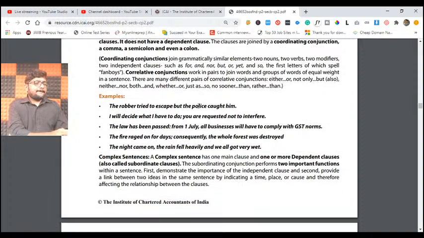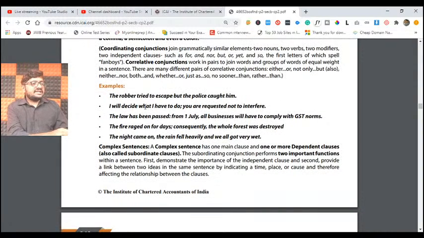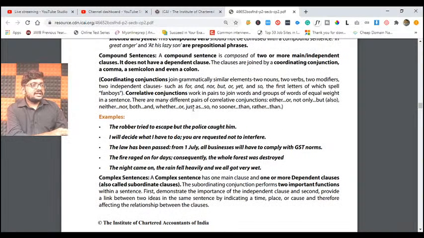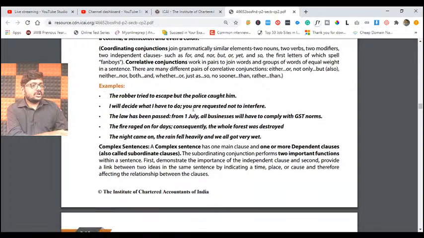Understand? Okay. Now, if you observe, I will decide what I have to do. One clause. You are requested not to interfere. That is another clause. These two clauses are attached by what, a semicolon over here. Okay, semicolon. Similarly, colon or semicolon, whatever the case.